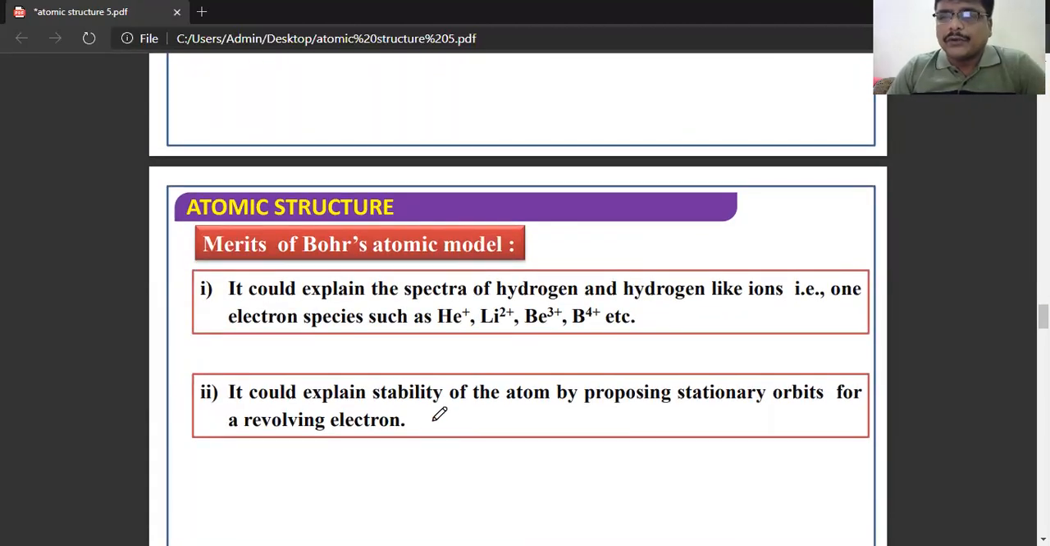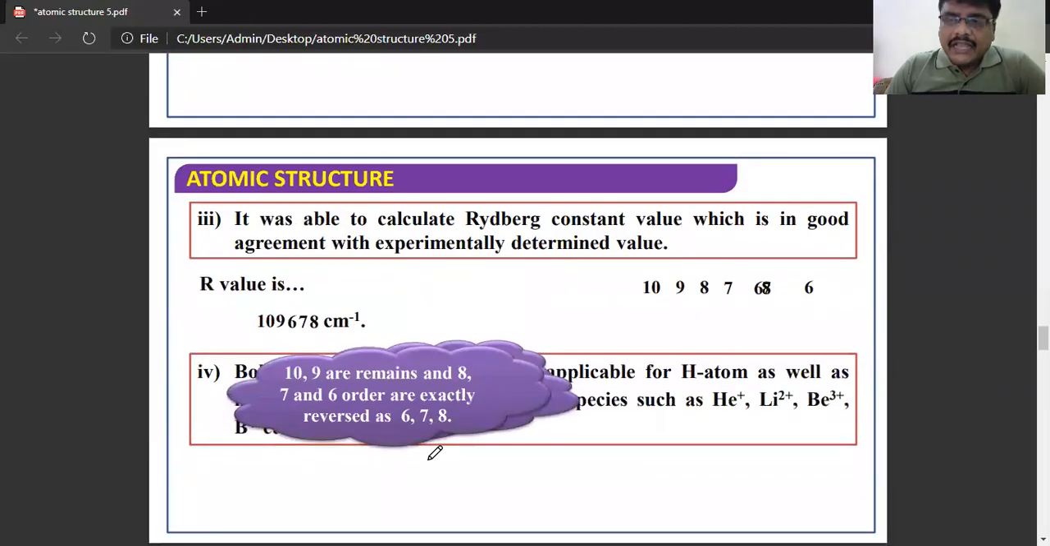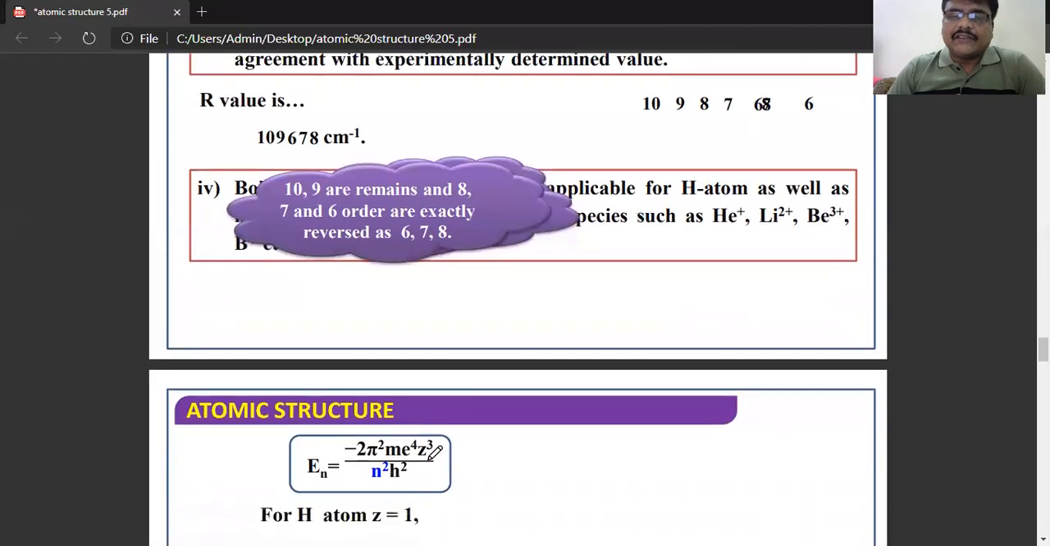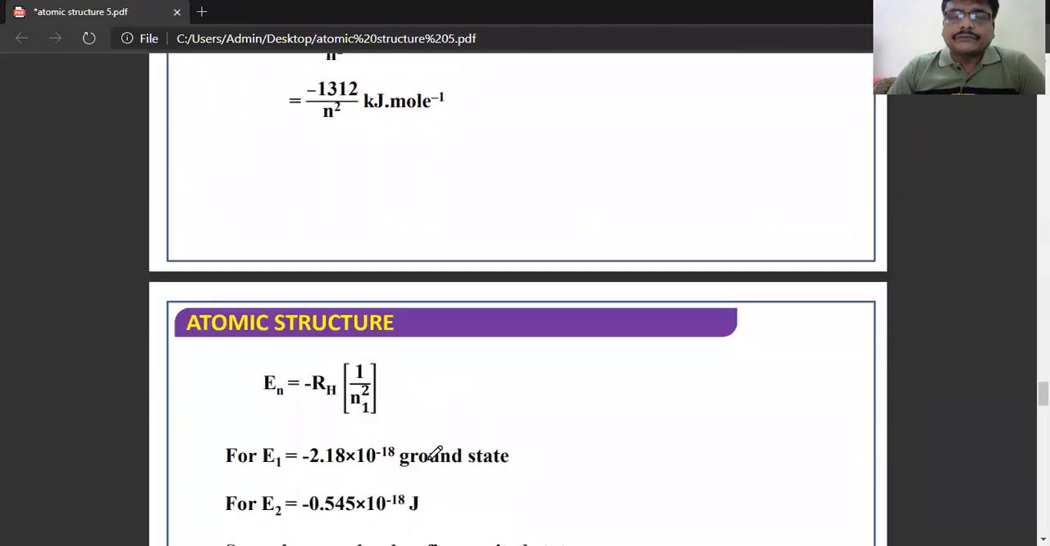Now if you see the merits or advantages of Bohr's atomic model, he could explain not only the spectrum of hydrogen, he also explained the spectrum of single electron species, like He plus, Li2 plus, Be3 plus, and so on. That is the first merit. Second, he could explain the stability of the atom. He also explained how the atom is stable. And he was able to calculate the Rydberg's value, which is in agreement with the experimentally determined value, that is 109677.8.